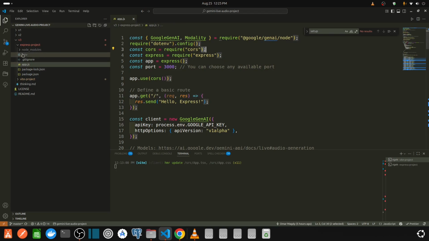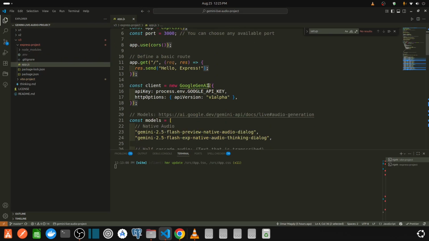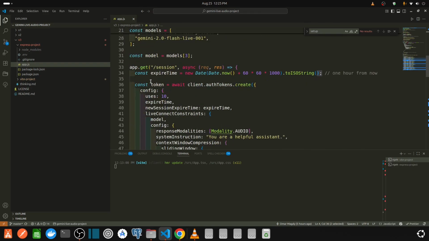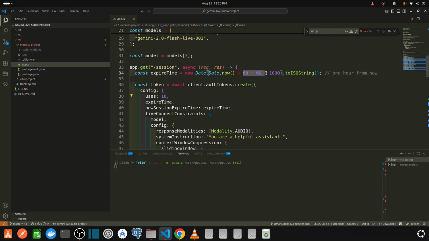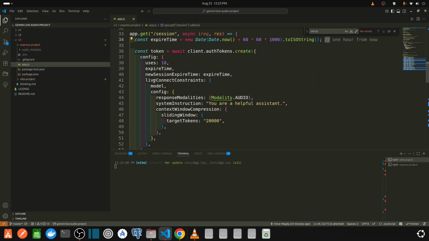So this is a security problem. We don't want anyone to know or use or see the API key. So we don't send the API key to the user directly, to the client. For security, we generate something called an ephemeral API key. The ephemeral API key or ephemeral token is something that will be used, for example, 10 times. It has expiry, so here we made it expire after 1 hour. We can make it expire anytime we want.